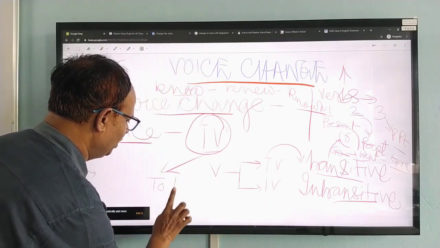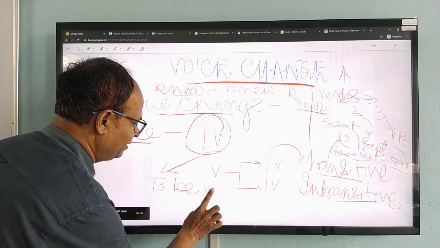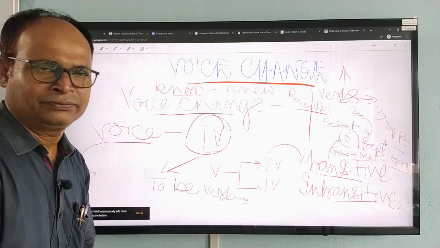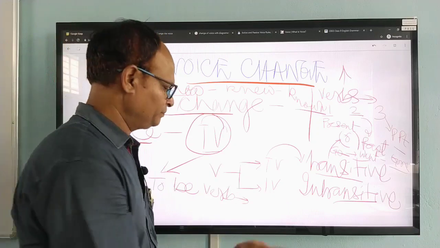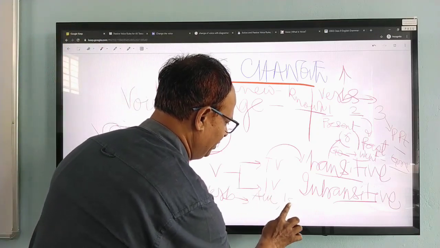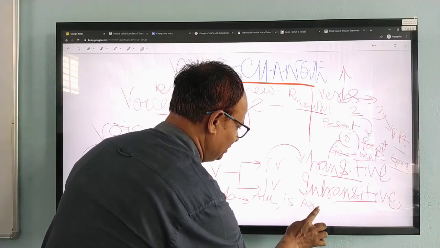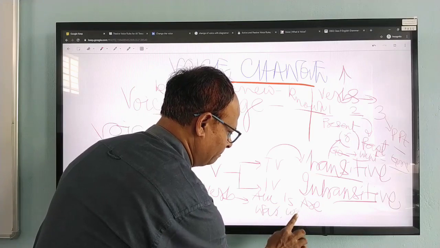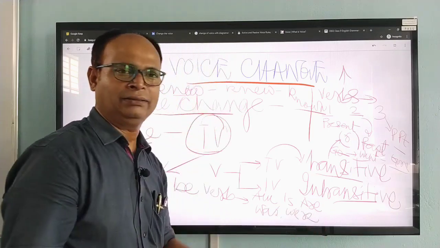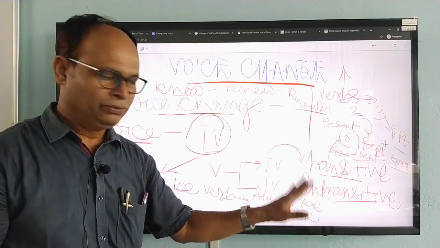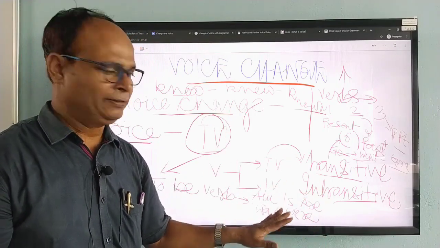To be verb. Now again see what a to be verb is. To be verb is: there are three in the present, am, is, are, and two in the past, was and were. These things you will have to be very much clear about.